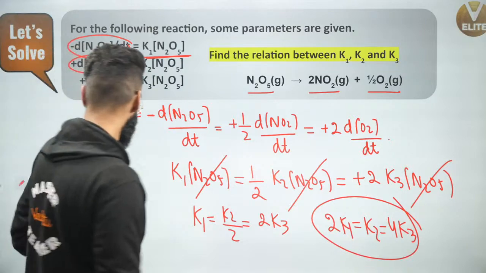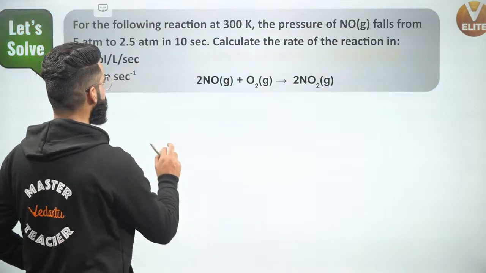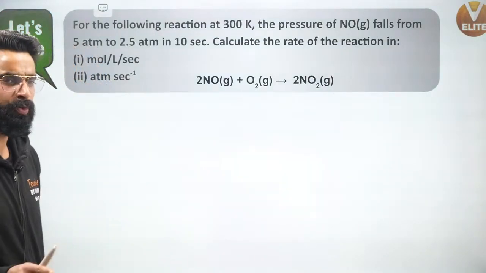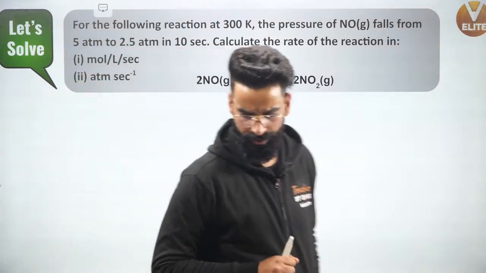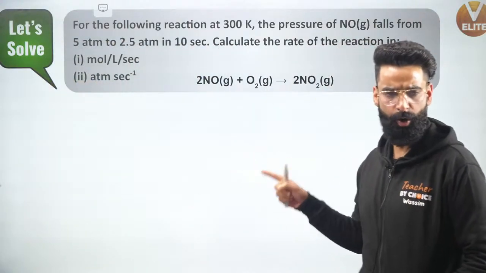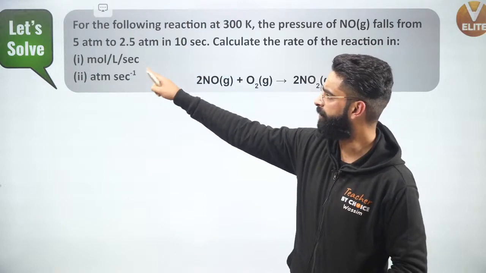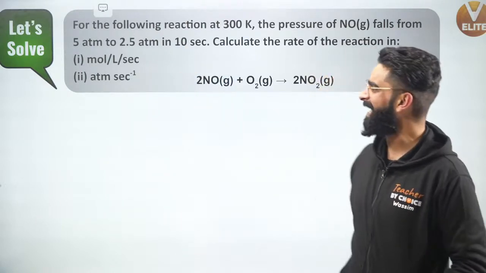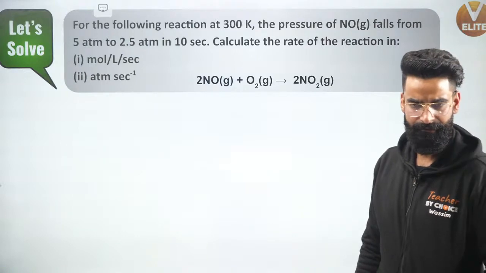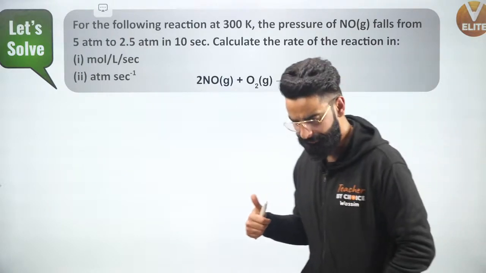So people, with this, your rate of reaction is over. And this is the question which is your homework, okay? We are supposed to calculate the rate of reaction first in moles per liter per second, second in atm per second. Should I be solving this question right here?